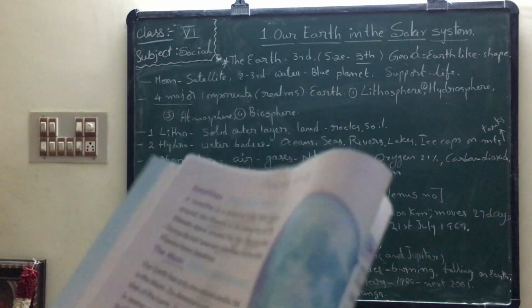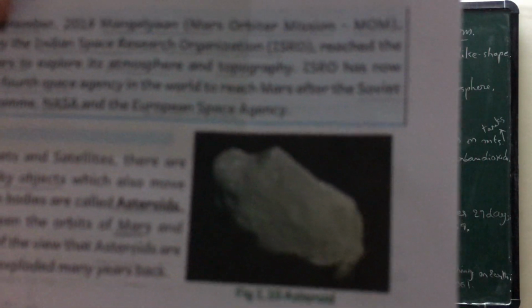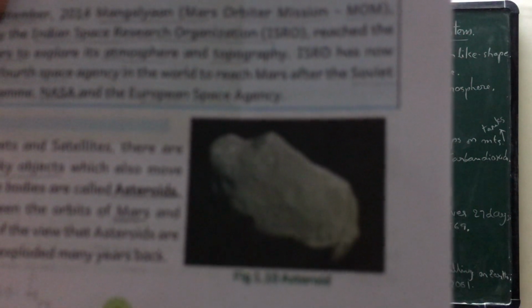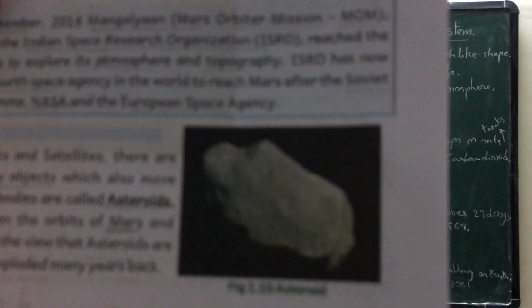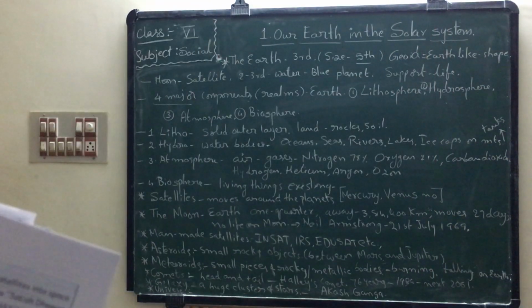Next I said about the Moon. So look, this is the Moon, page number 8. Now listen, here is one asteroid. I will tell you about asteroids, comets, etc. in the upcoming lesson, upcoming period. So these are the satellites. Once again, look at this.